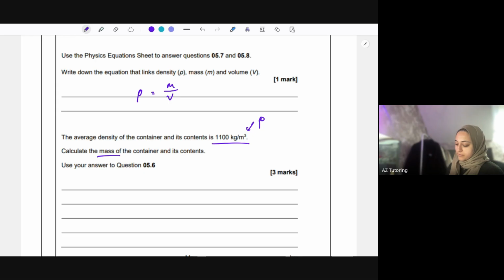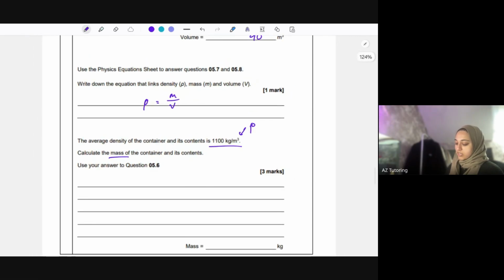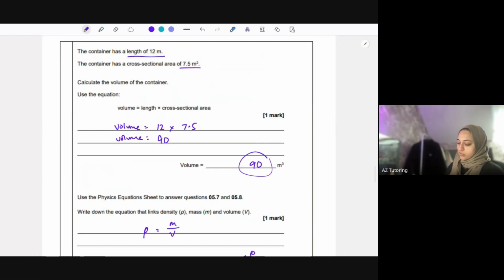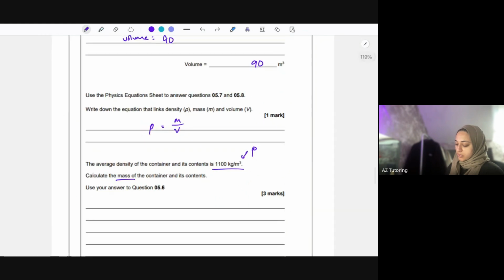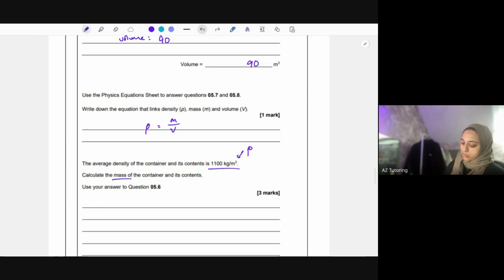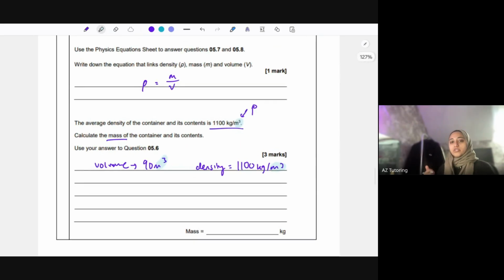Calculate the mass of the container and its contents. Use the answer to question 5.6. So we worked out the volume here. So we know the volume is 90 meters cubed. We know the density is 1,100 kilograms per meters cubed. The units are fine because volume is the same in both of them. If they weren't, then you'd have to change it. So make sure you're aware of centimeters cubed, decimeter cubed, and meters cubed for both chemistry and physics.